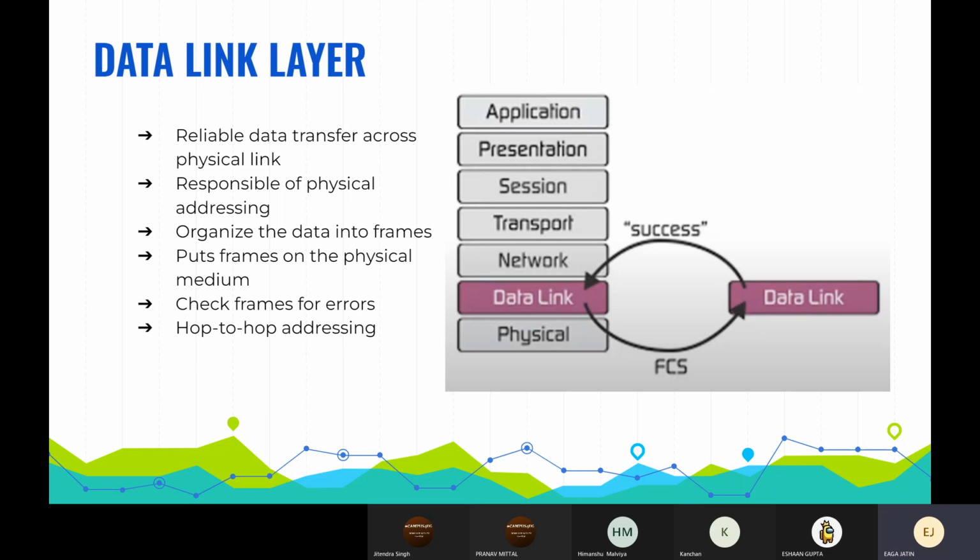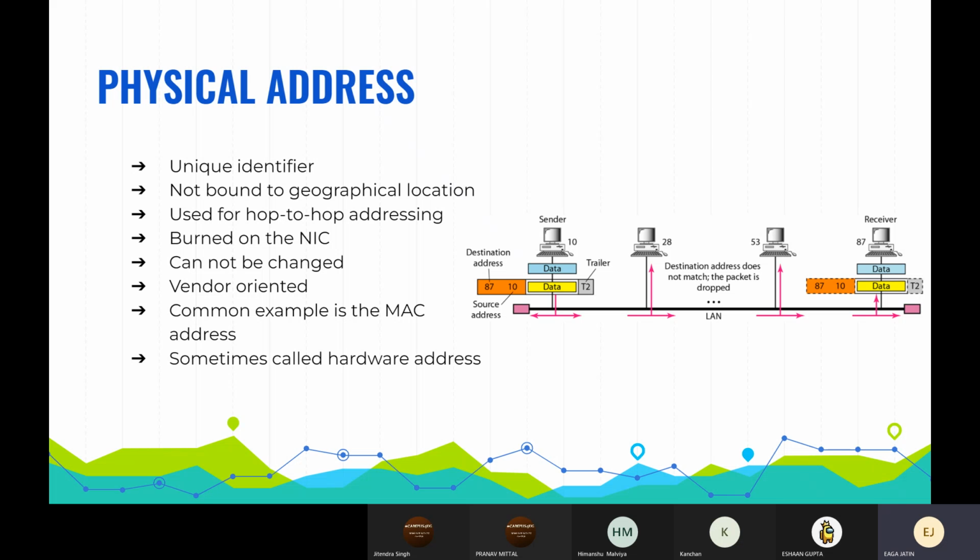The data link layer also determines how the devices recover from collisions that may occur when nodes attempt to send two different frames at the same particular time. Now coming to physical address. Physical address refers to a memory address or the location of the memory cell in the main memory.